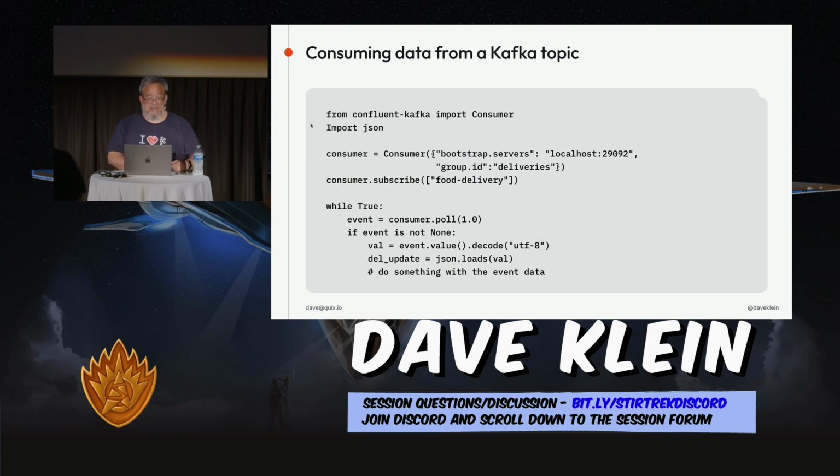So this next line we have down here is we call subscribe. So you subscribe to a list of topics. In this case, it's a list of one, but it could be multiple. And if you have multiple topics, it will just round robin through them as it calls poll. It'll keep checking each of those topics to see if there's any new data.